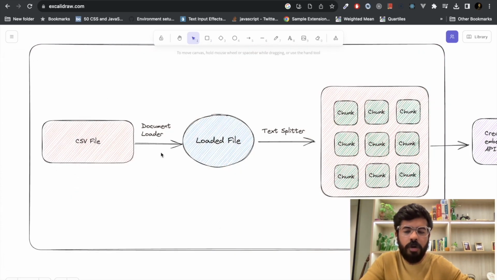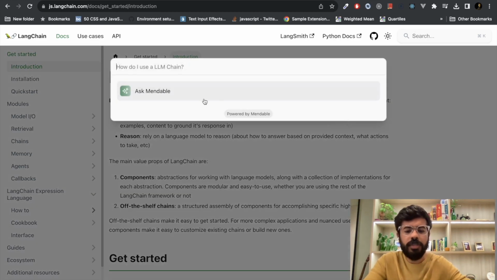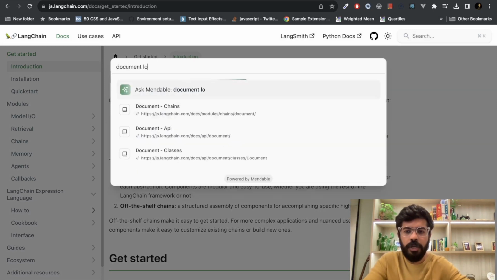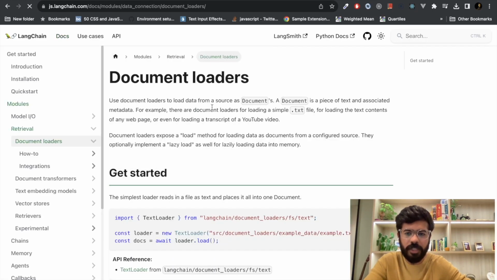Okay, so how we are going to do this: we are going to use a document loader that is provided by LangChain. So very simple, we go to LangChain, and the first thing that I would recommend everybody do is learn how to use the documentation really well. You see there is a search box here. We are going to search for document loaders. So it will give us the document loader data connection here.